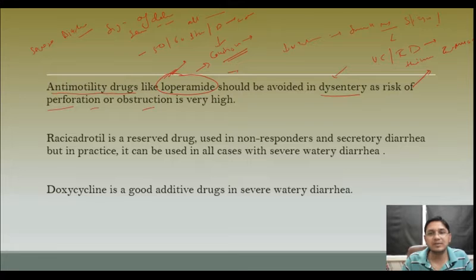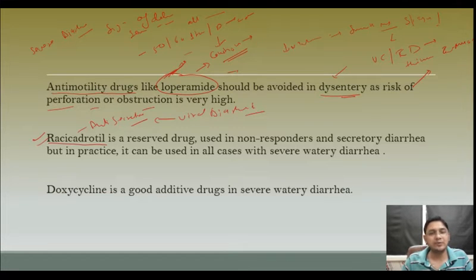We have to rule out the dysentery. Once we have ruled it out, we can think of loperamide in severe diarrhea. Racecadotril is another good drug, which is an anti-secretory drug. In secretory diarrhea, it works very well when you are having viral diarrhea. Like in COVID-19 infection in children, we have seen the manifestation is diarrhea. So there racecadotril is a very good drug.